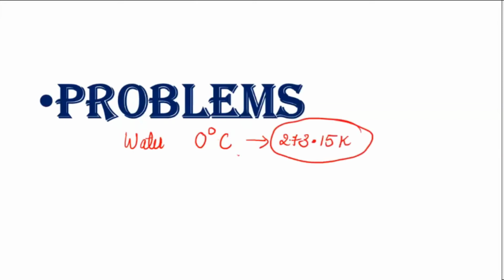Now I'll directly go for problems. And here also, when you're working out the problem, for water, remember, they won't be giving you the freezing point. The freezing point for water is 0 degree Celsius, this I've told you. For elevation in boiling point also, I told you 0 degree Celsius. That means how much is the temperature? 273, or 273.15 Kelvin to be very precise. This you should be remembering. Good. Now we will go for the problem.